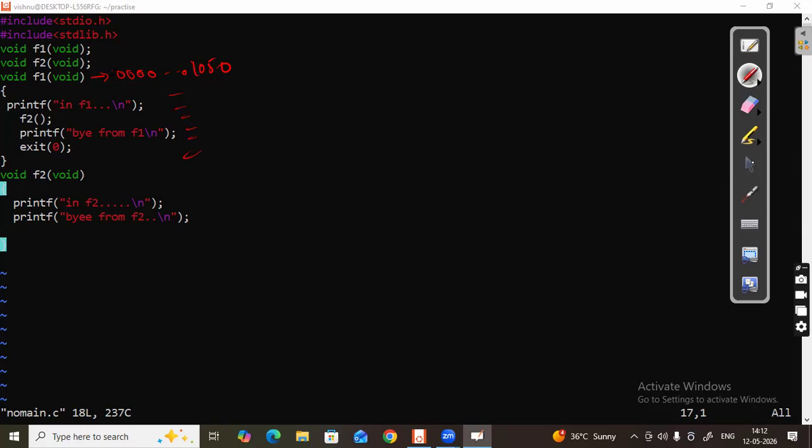I hope you are clear with this class. So finally, you know what function mapping is. When a function call happens, control jumps to that function definition and it will execute all the statements. And is it possible to write a program without a main function? Yes, it is possible, but you have to compile the program with no start files. I hope this much is clear. Thank you.